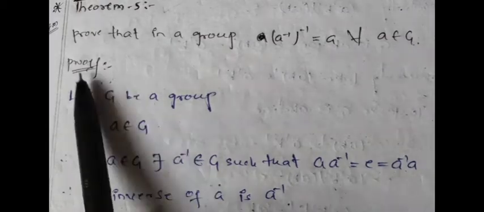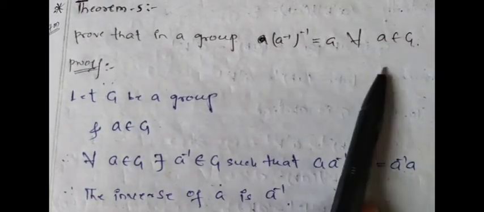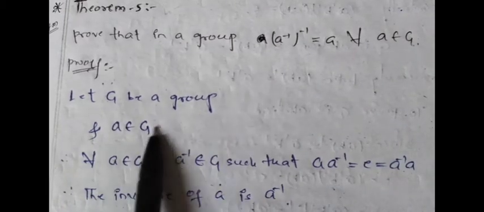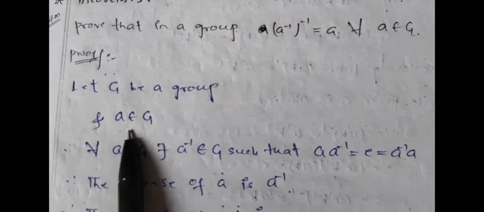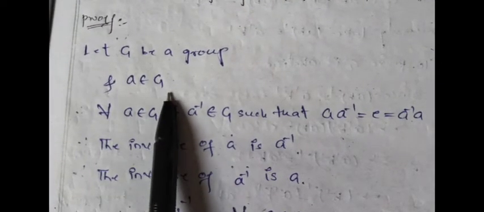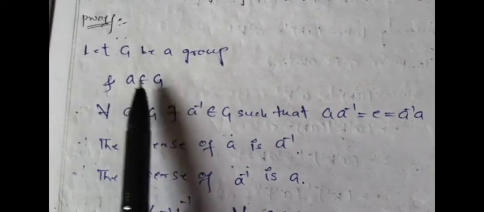Now let us see one theorem. Prove that in a group, (a inverse) whole inverse equals a, for all a belongs to G. That means we are taking one group, first of all G is a group, and we are taking one element a from the group. Then we know that a group should contain 4 properties. So we can say for every element there must exist some inverse element.